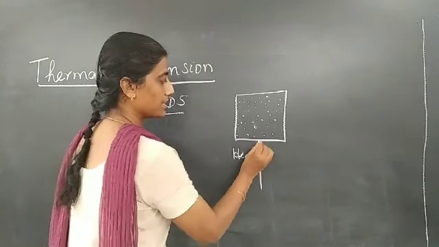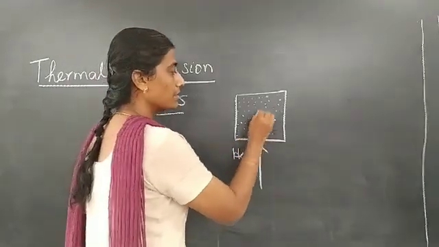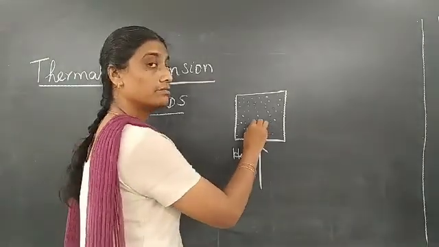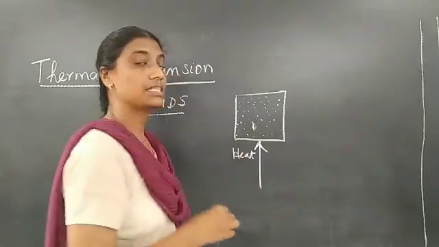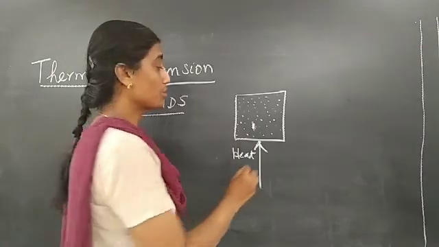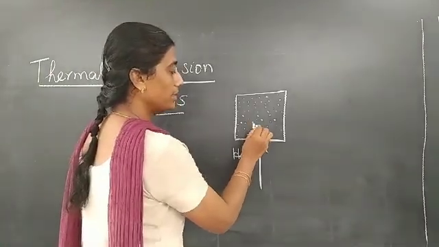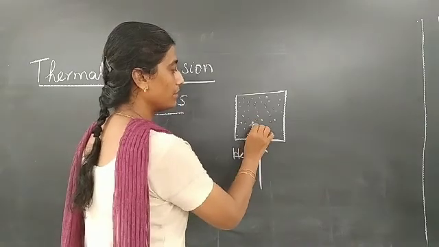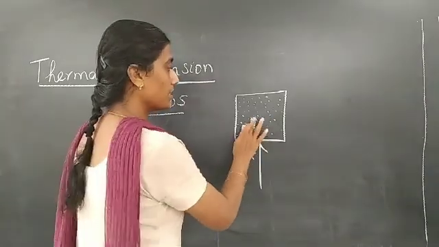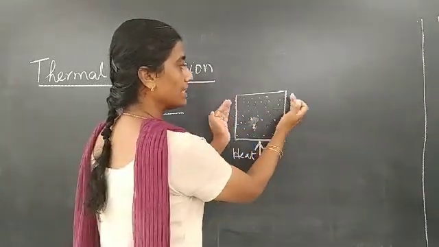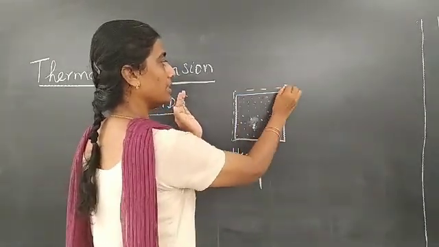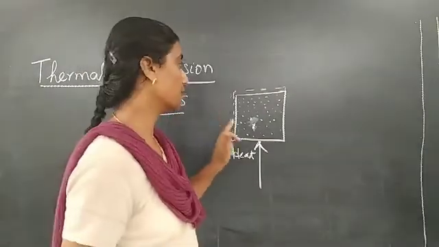Now, when you heat it, these molecules will all get more energy. So they will start vibrating much faster. Basically, their kinetic energy will increase, and so they start vibrating much faster. So what happens? Because they start vibrating, it will almost hit this one and go afar. So the space will increase. So that's how the intermolecular space increases, and finally when you heat it, it might expand a little bit. Okay, this is what happens.